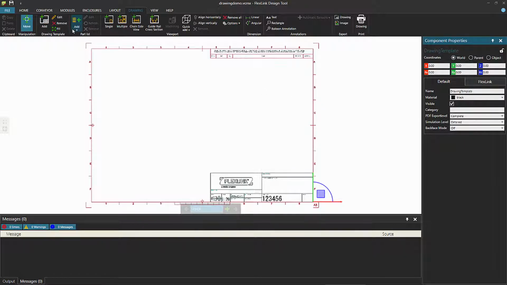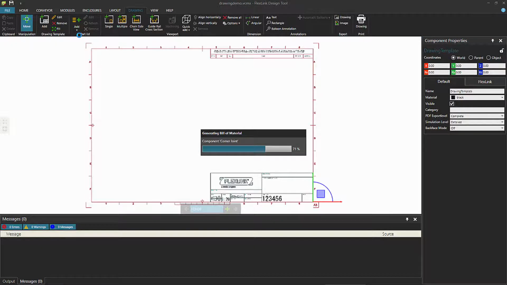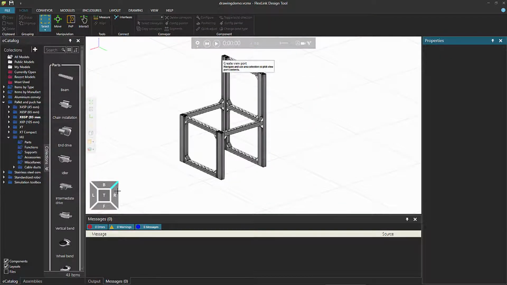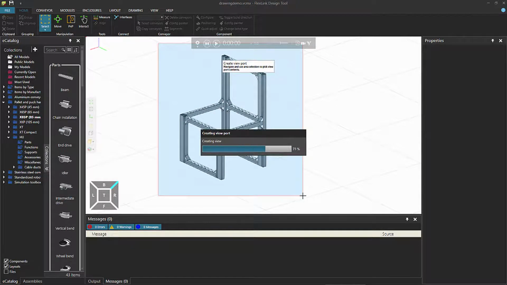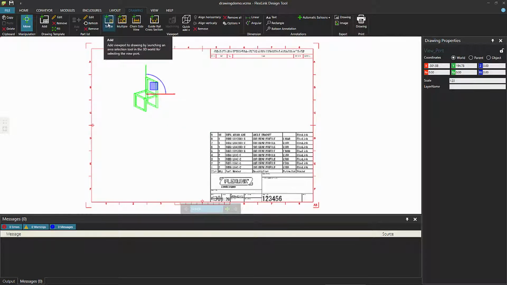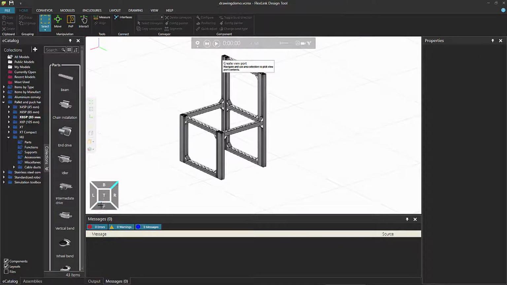From here we can add a part list. This creates a part list of all the components in the world. And then we want to add a drawing. And let's add one more from another viewpoint.